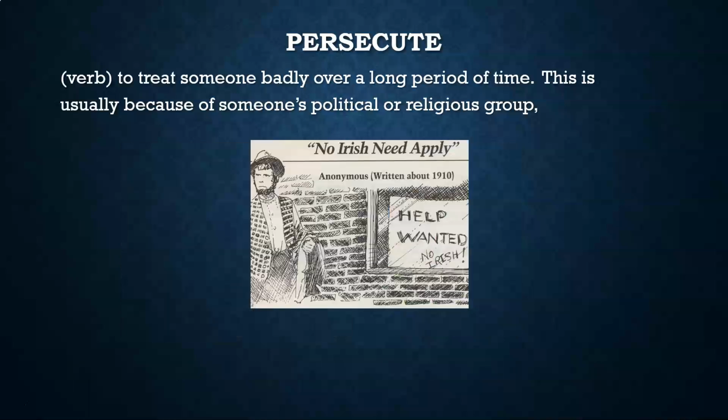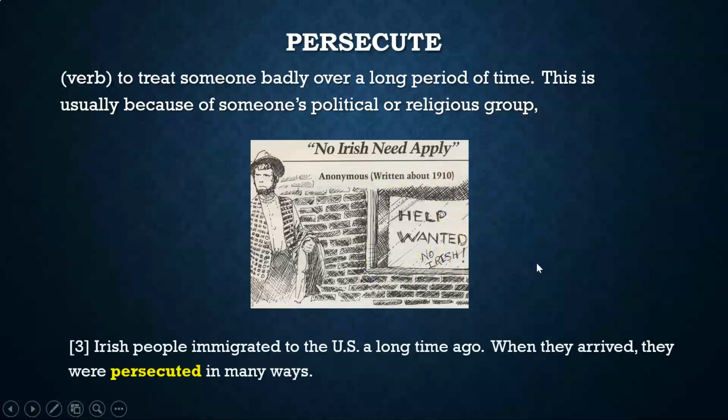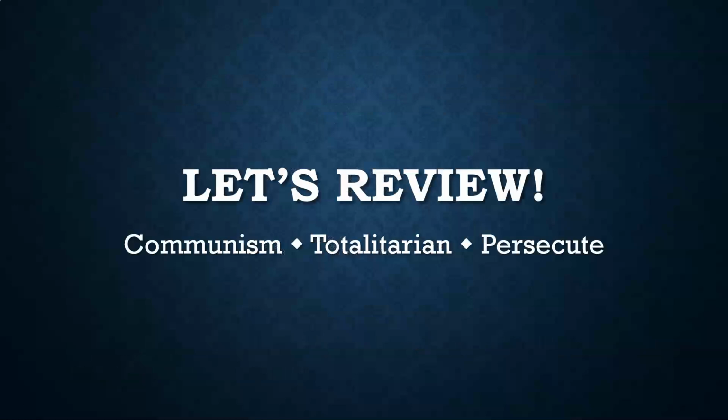Okay, and I don't know if you can see here, this is a store. It says help wanted, but no Irish. That's also persecute. So Irish people immigrated to the US a long time ago. When they arrived, they were persecuted in many ways. Let's review these 3 words: communism, totalitarian, and persecute.